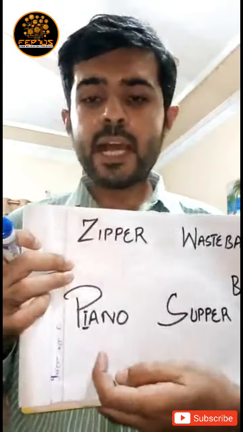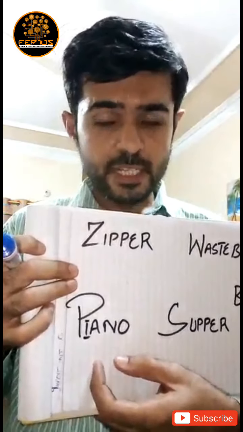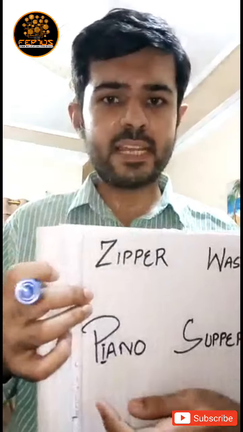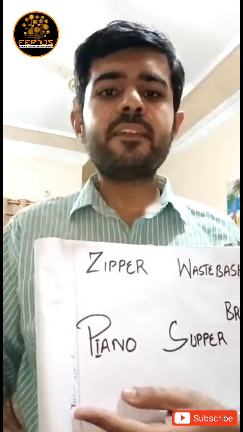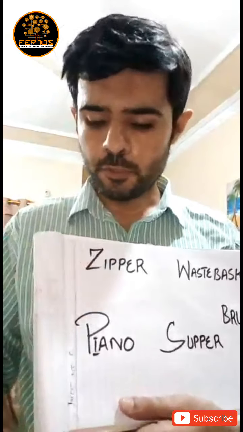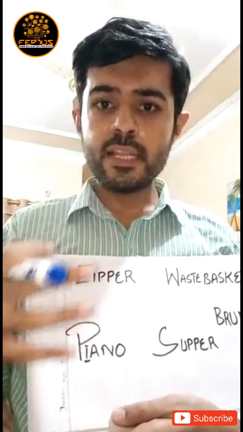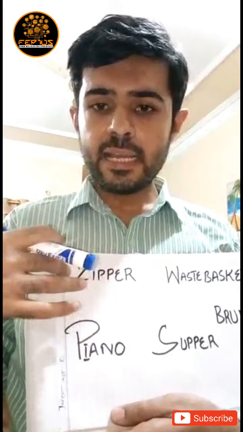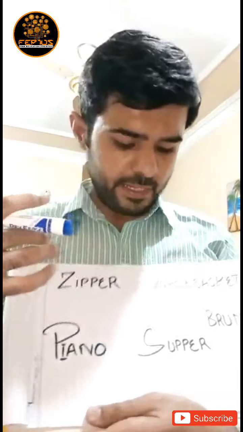Like piano, you might think that it is a word of the English language, but it is not. It has been taken from the Italian language, and we studied earlier that words which are borrowed from other languages lie in borrowing. Then zipper is a new word, an invention. It's a new word and it lies in coinage.